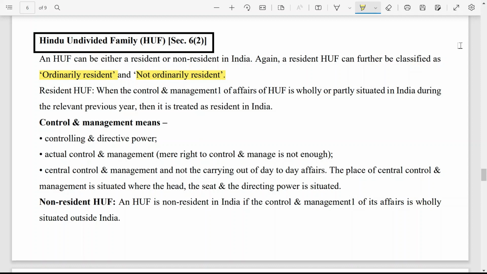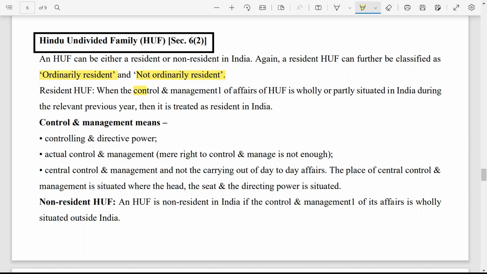Now, resident means what? When the control and management of affairs of the HUF is wholly or partly situated in India during the relevant previous year, then it is treated as resident in India. That means an HUF is resident in India when it is decided on the basis of control and management.